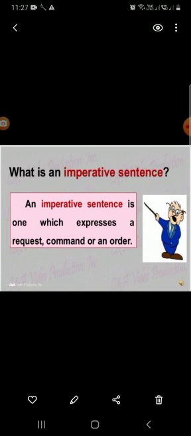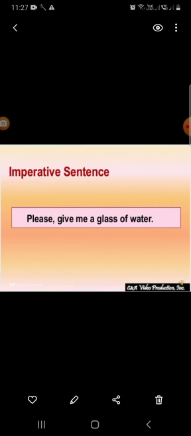So our next kind of sentence is imperative sentences. These are sentences which express a request, command or an order. So let us see one example here. Please give me a glass of water.